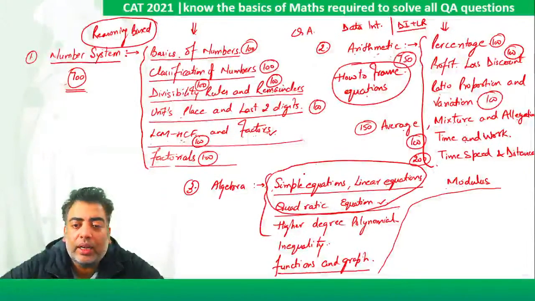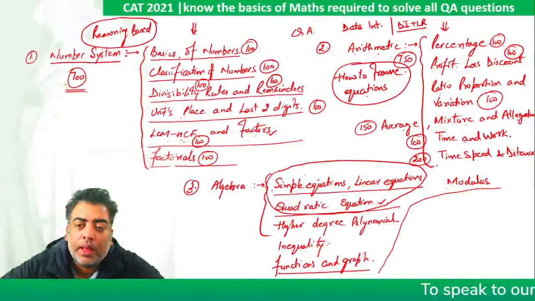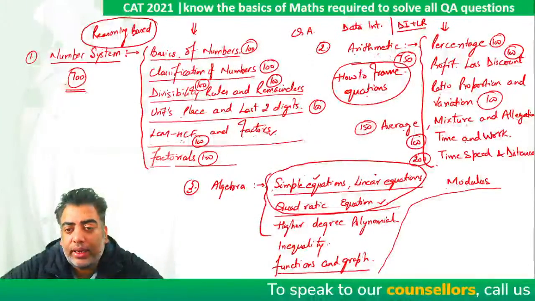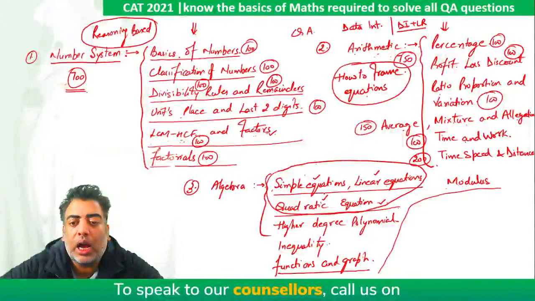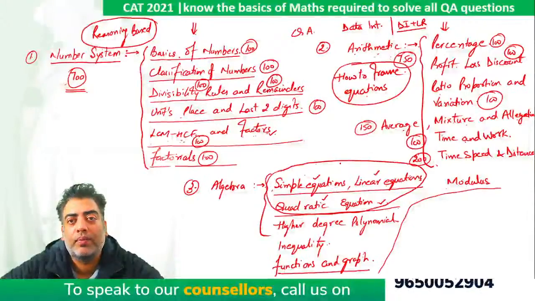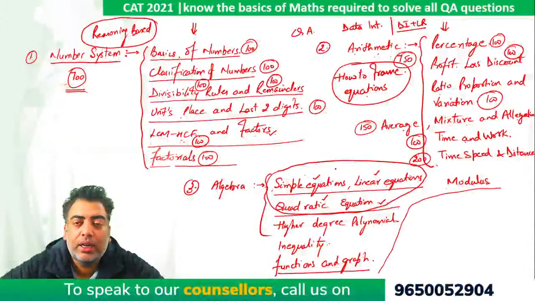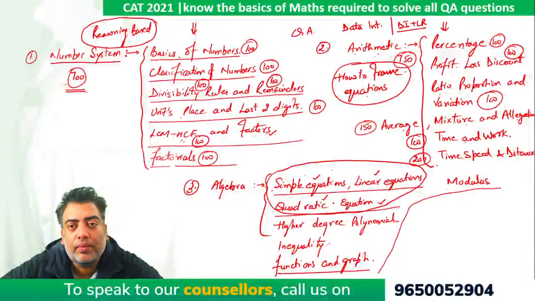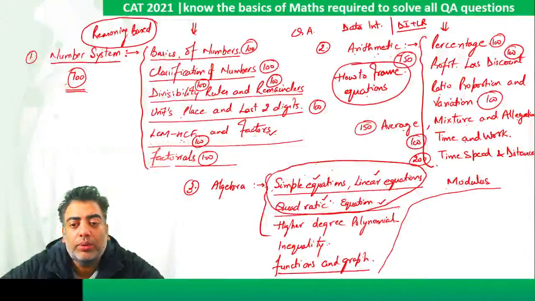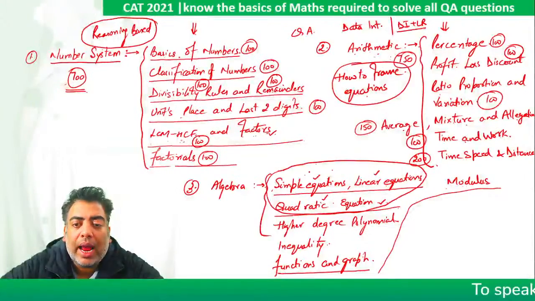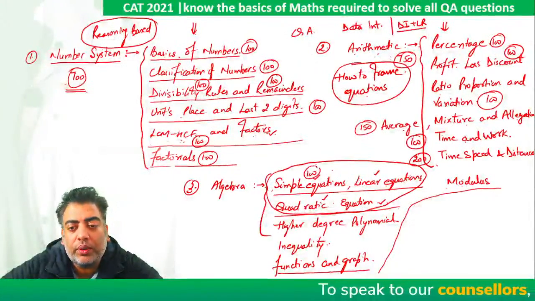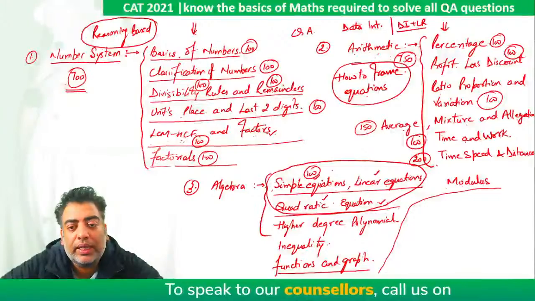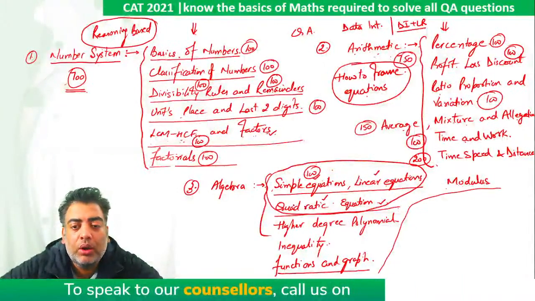Now, when it comes to algebra, simple equations, linear equations, and quadratic equations are the most important parts. Although they are very easy, you should put the majority of your focus on these three. I would suggest you solve at least 100 questions of all the types, whether simple, linear, or quadratic equations.